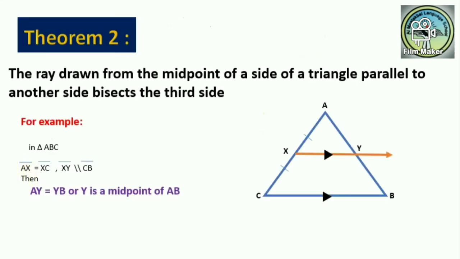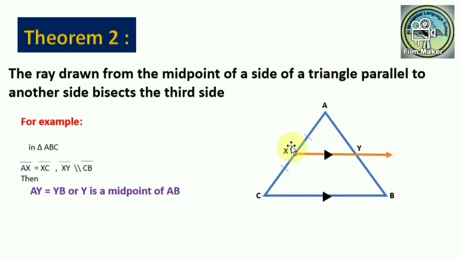Now we will start our lesson today. Theorem 2. The ray drawn from the midpoint of a side of a triangle parallel to another side bisects the third side. Again, the ray drawn from the midpoint of a side of a triangle. Here I draw that ray XY from the midpoint.